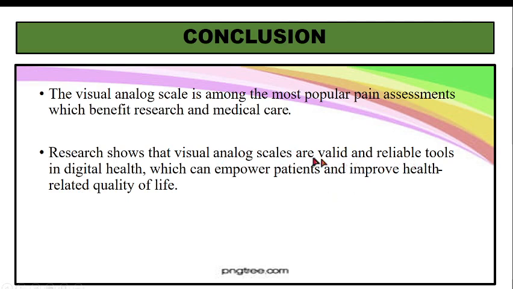What is the difference between valid and reliable? Valid means it measures what it is supposed to measure. If a visual analog scale is applicable to assess pain, then it measures the pain, so that is valid. What is reliable? If you use that same 0 to 10 or 0 to 100 visual analog scale to measure pain in different patients, you are getting similar ratings. This type of response is called reliable. Valid is if the instrument measures what it is supposed to measure. Reliable is even if you have repeated tests, the results are the same.